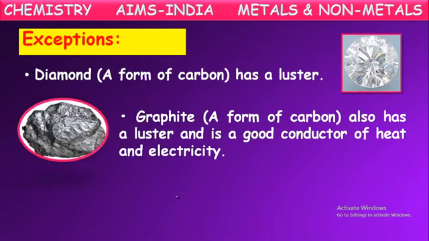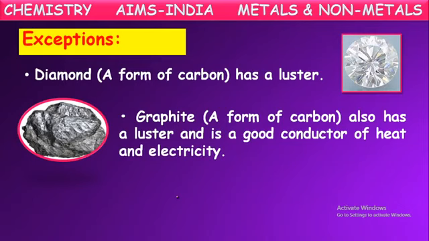Graphite is also one of the forms of carbon. But even though it is a non-metallic element, it also has lustrous property. It also shines. A very well known example for this is our pencil lead. If you observe, it has some shining property. Pencil lead shines because it is made up of graphite. Graphite, even though it is a non-metallic carbon element, has lustrous property.